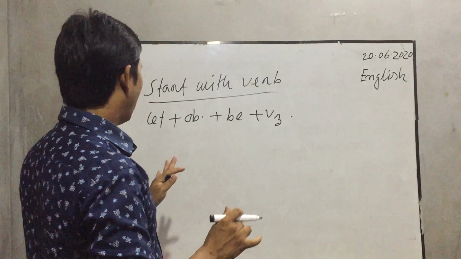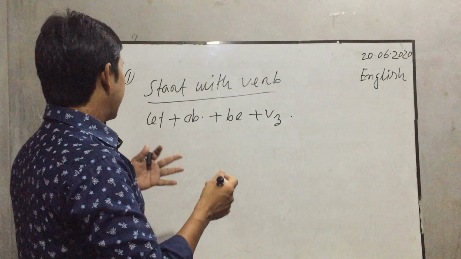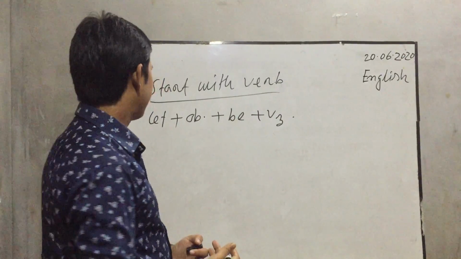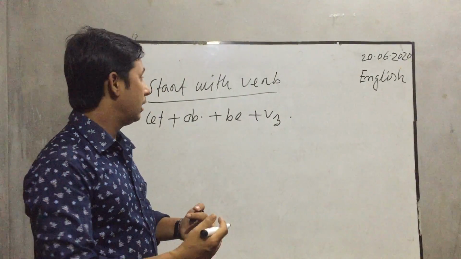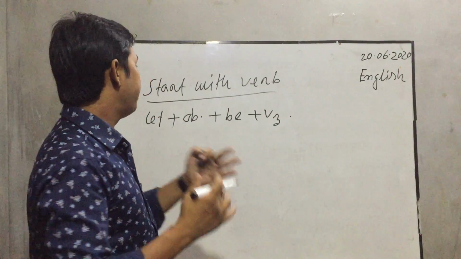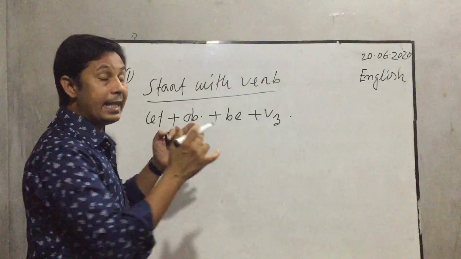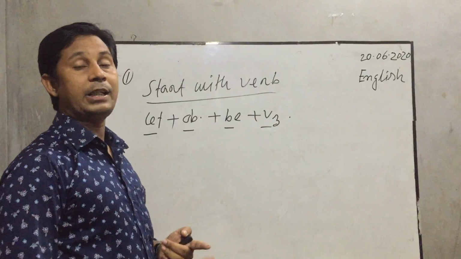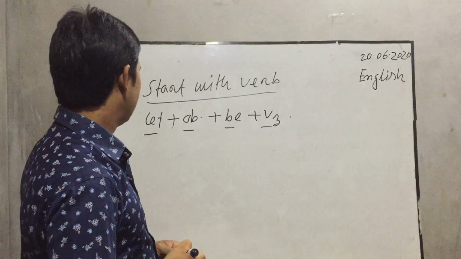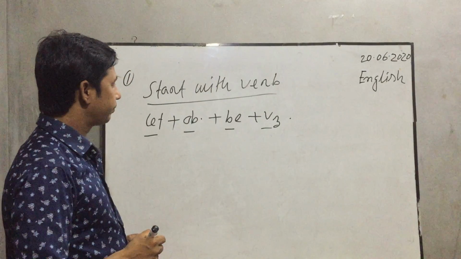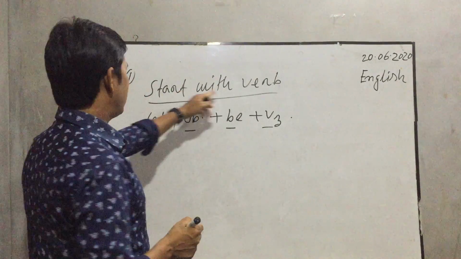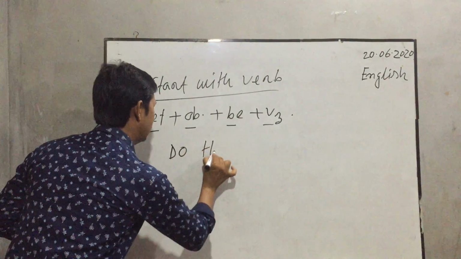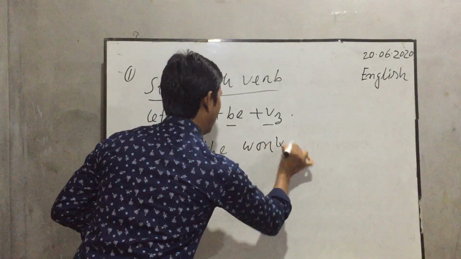When we see an imperative sentence starting with a verb in the active voice, and when we change it into passive voice, this structure will be: at first let, then object, then be, then the past participle form of the verb. For example, do the work.